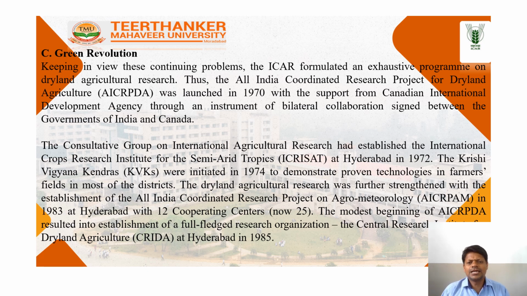Thus, the All India Coordinated Research Project for Dryland Agriculture (AICRPDA) was launched in 1972 with support from the Canadian International Development Agency through an instrument of bilateral collaboration between the Government of India and Canada.